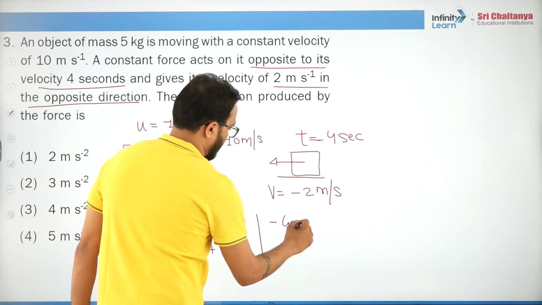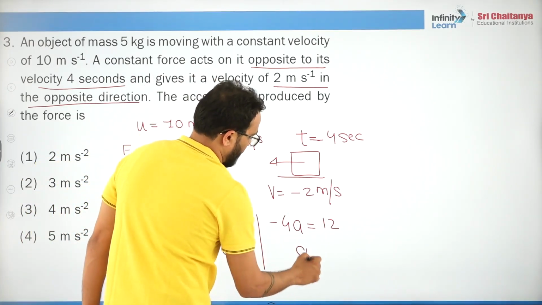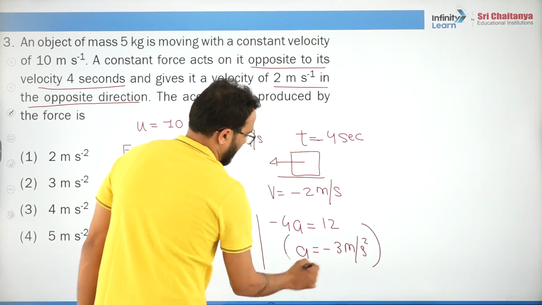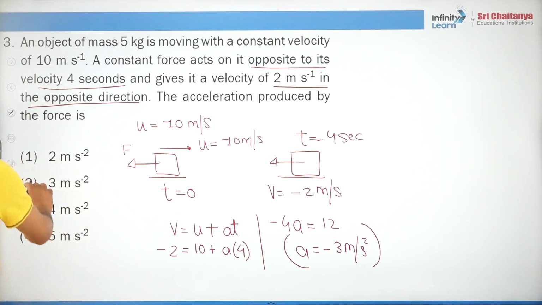You will say, sir, minus 4a is equal to 12. A is minus 3 meter per second square, and magnitude-wise 3. Second option is correct. Got it?